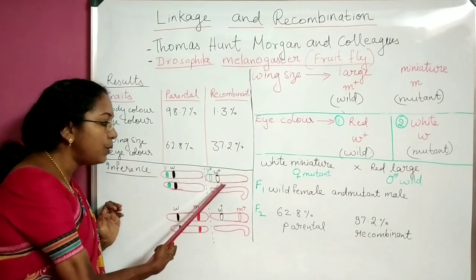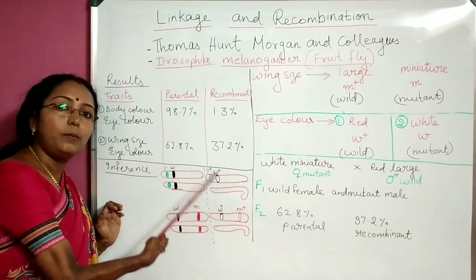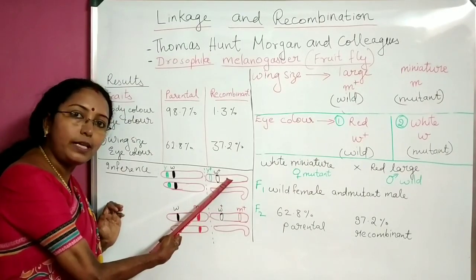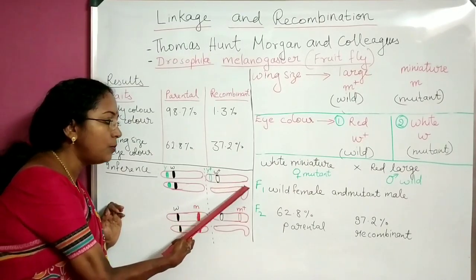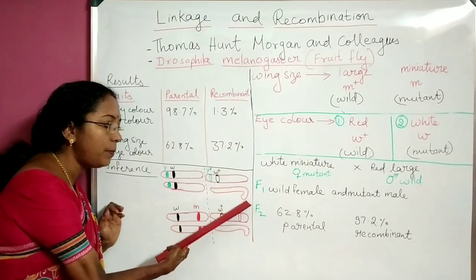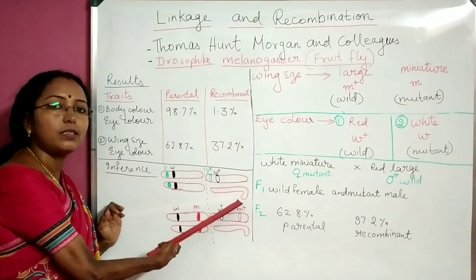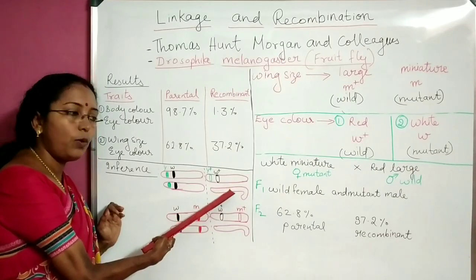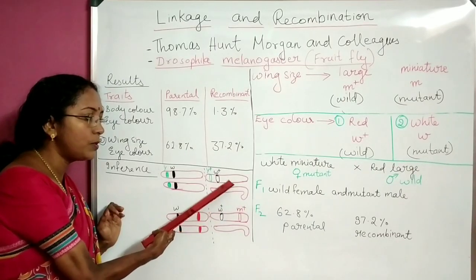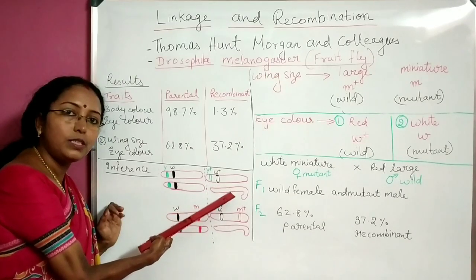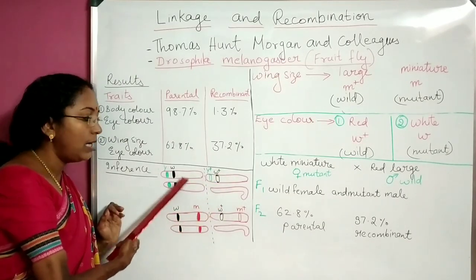It is crossed with male, so to denote male, one chromosome is X, another chromosome is Y. So I have changed the shape and drawn it like this. In your textbook also you can find this. Two different shapes, X and Y: this is male and this is female.